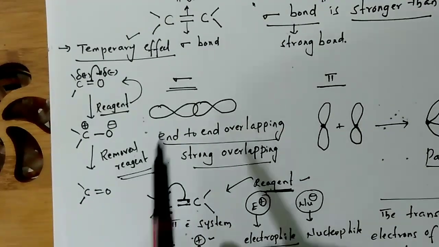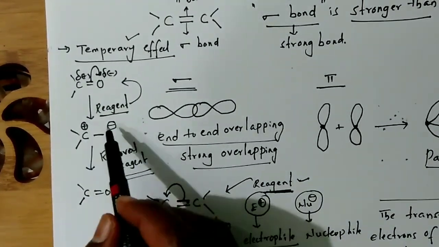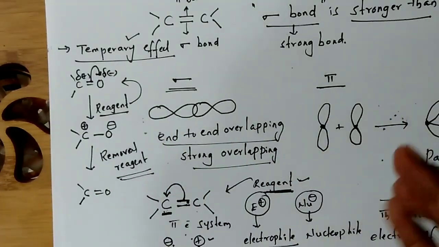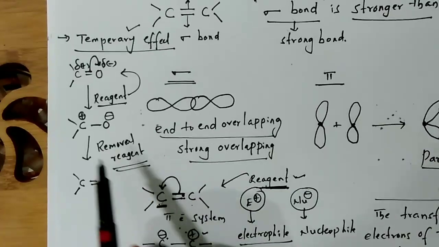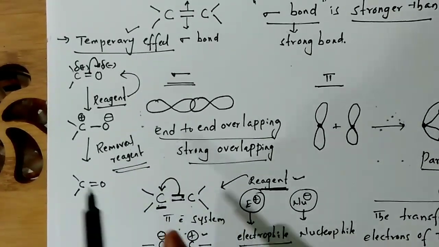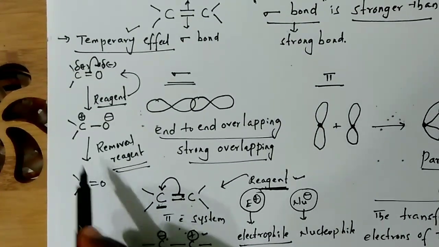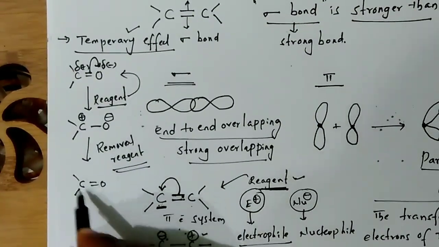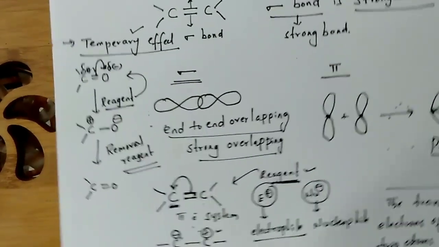Because in presence of reagent only the electromeric effect is shown by the molecule, the electron displacement takes place in the molecule only in presence of reagent. On removal of reagent, again the previous electronic system is restored. Okay, right. This is electromeric effect.